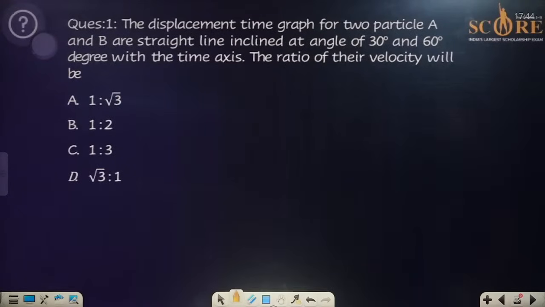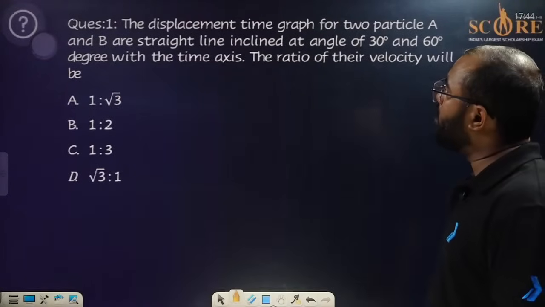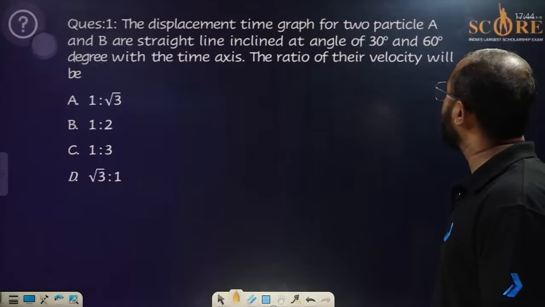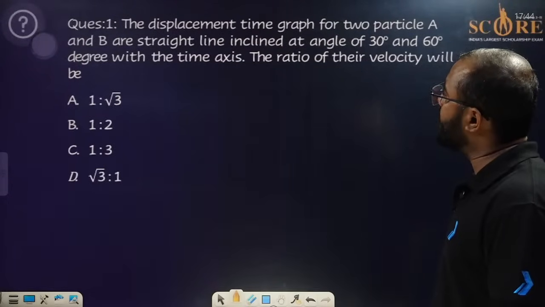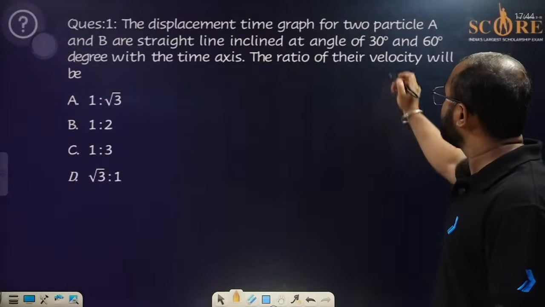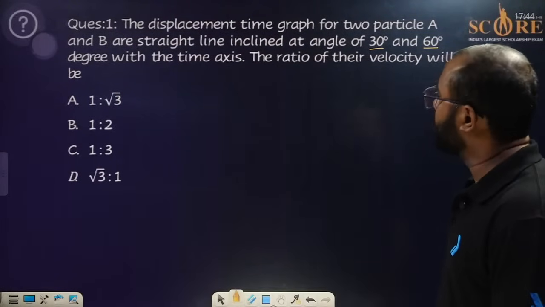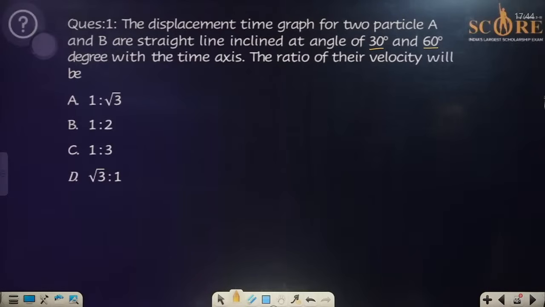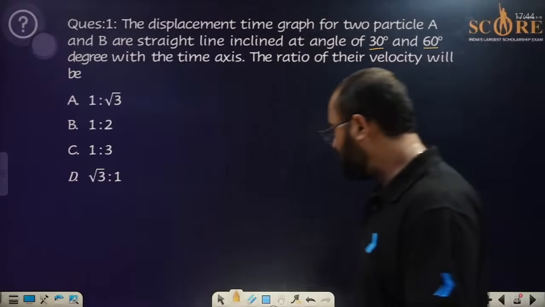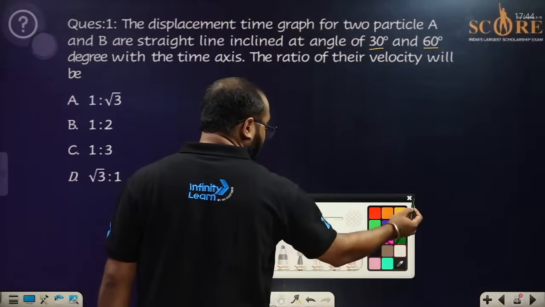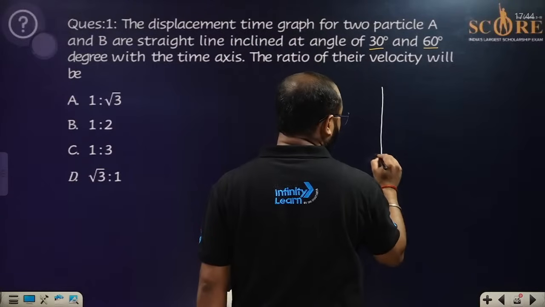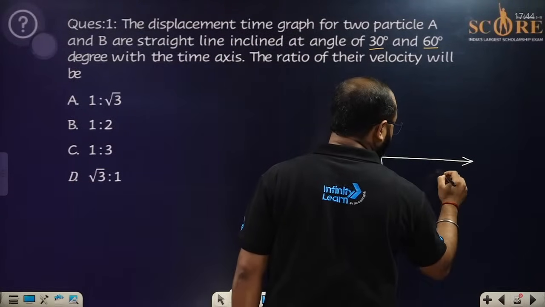Now, as you can see, we are talking about a displacement-time graph of two particles A and B, which are straight lines inclined at an angle of 30 degrees and 60 degrees, everyone, with the time axis. The ratio of their velocities will be what? So if you remember, everyone, if we talk about the displacement-time graph, then